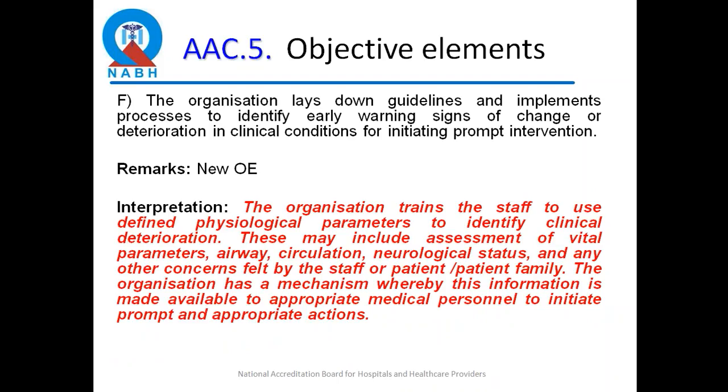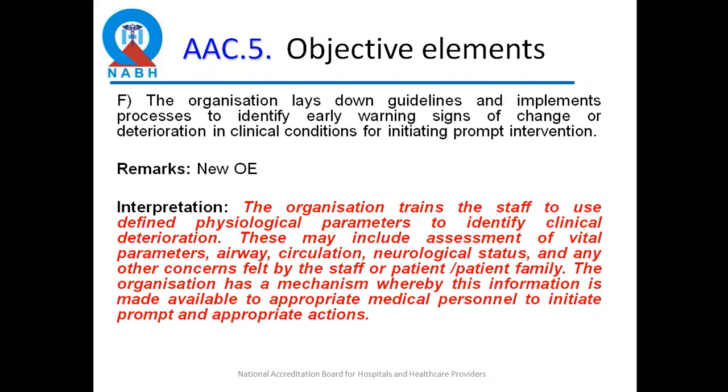AAC 5 also has a new objective element on the rapid response teams. And here I will read it out. The organization lays down guidelines and implements processes to identify early warning signs of change or deterioration in the clinical condition for initiating prompt interventions. The organization trains the staff against defined physiological parameters to identify clinical deterioration.